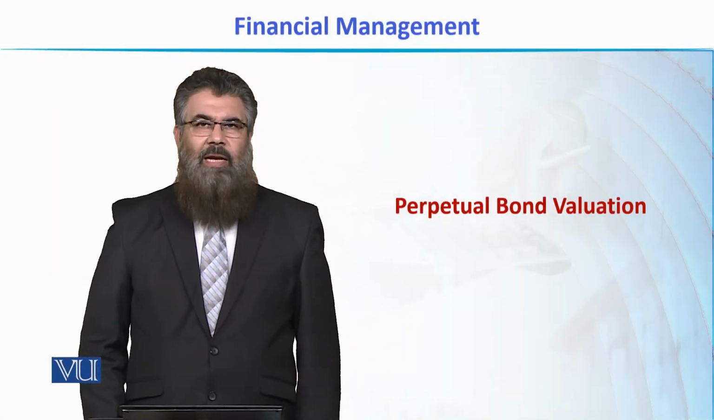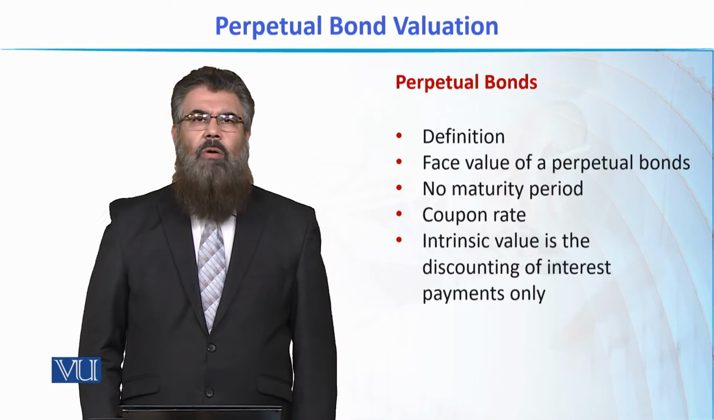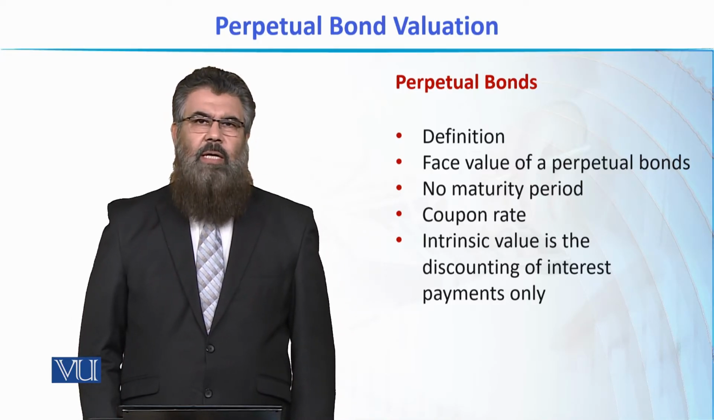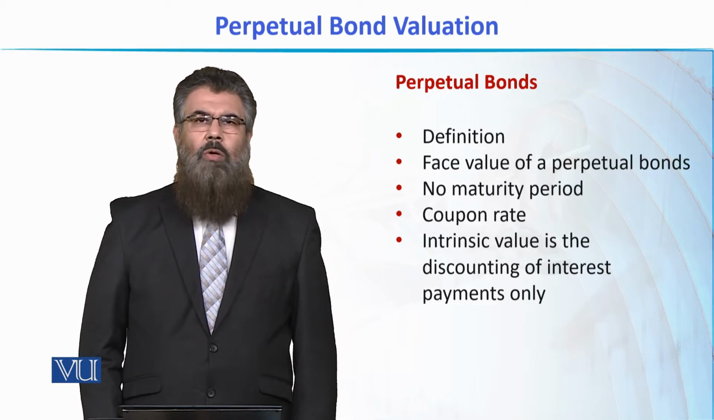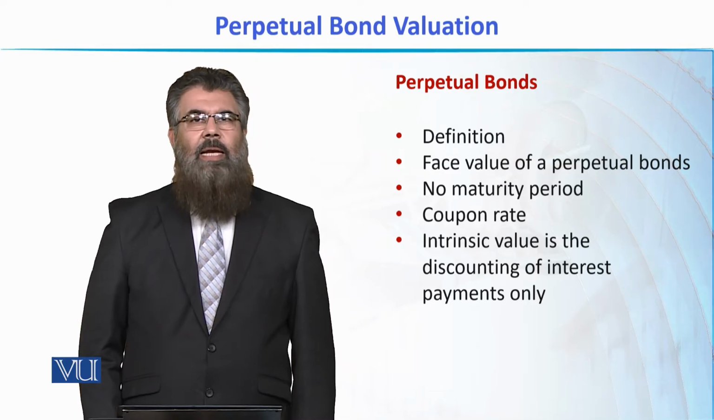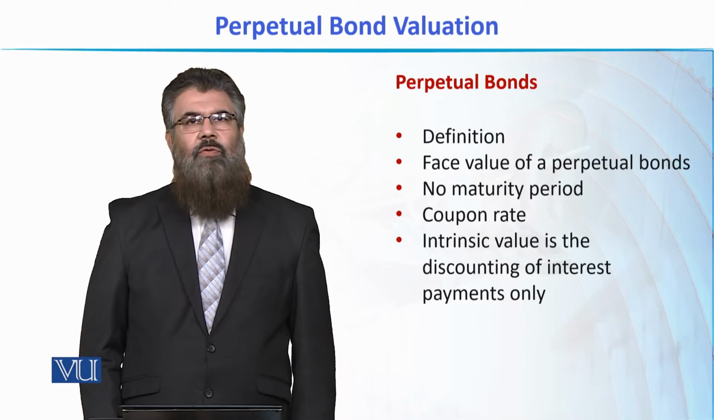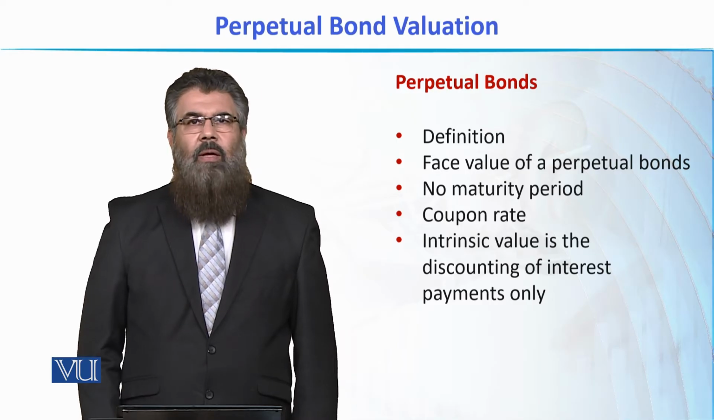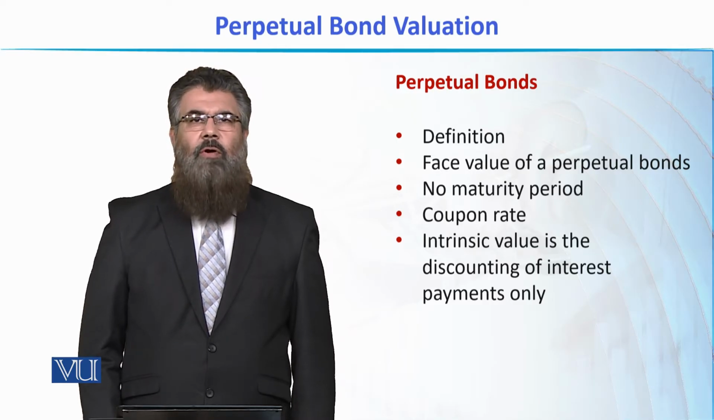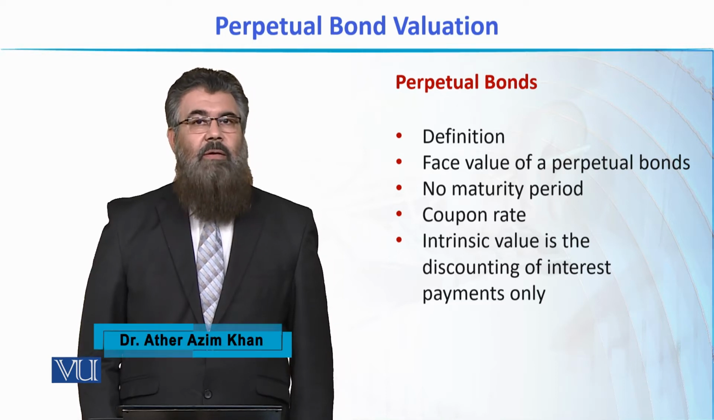Perpetual bond valuation. We have discussed that bond is a fixed income security and it is a debt security. That means a bond holder actually becomes a lender to the company or the organization which has issued that bond. And in return, the bondholder gets some interest. Bonds are generally issued for a specific period of time that is called the maturity period.